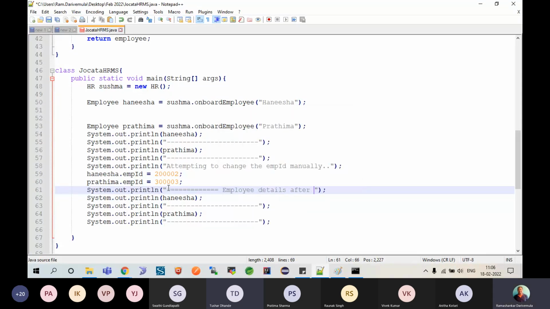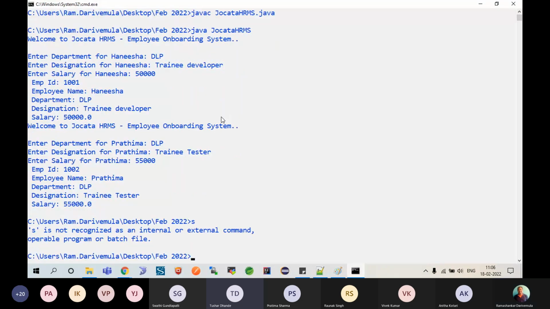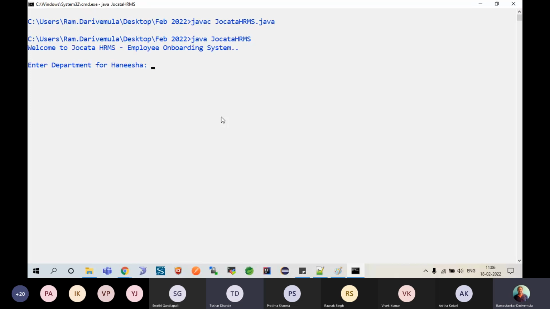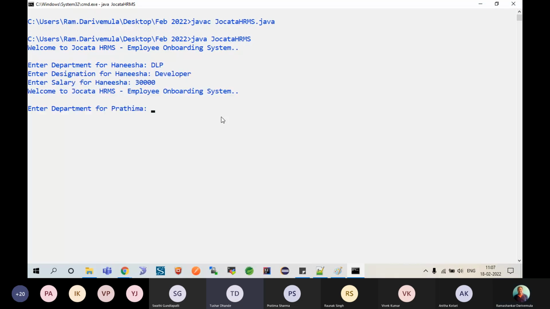Employee details after employee IDs are changed. Let's see what will be printed. Okay, so here I'll go here. HRMS. Hanisha, I'll say, department PLP, developer, then, and then welcome to again.